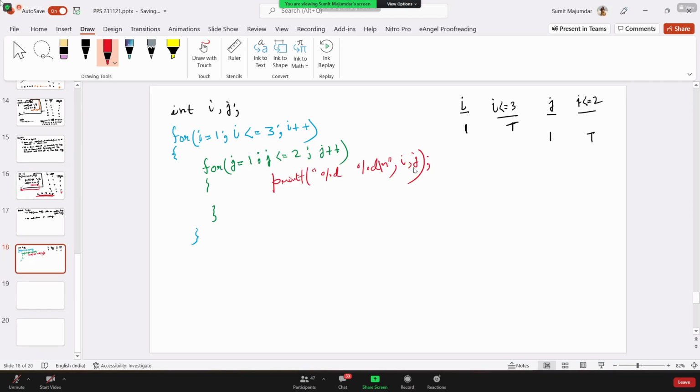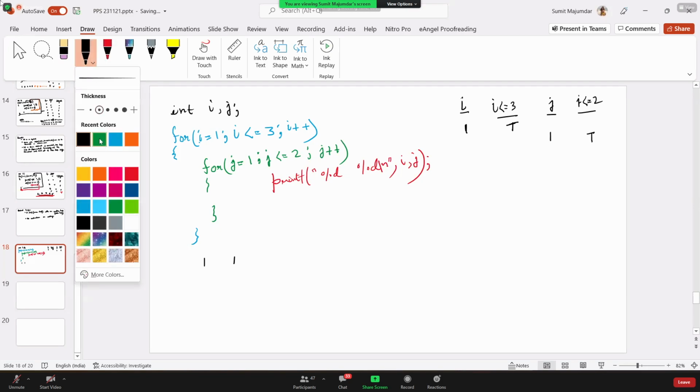So it will print 1 1. Value of i and j is 1 and 1. Next, what will happen? Sir, j will be 2. It will print 1 2.